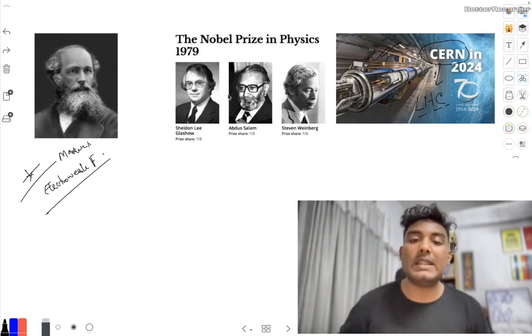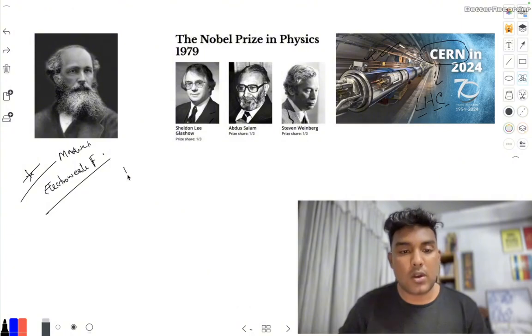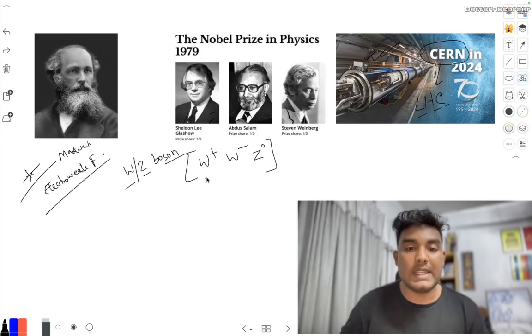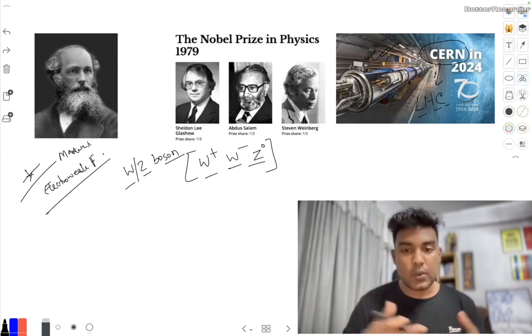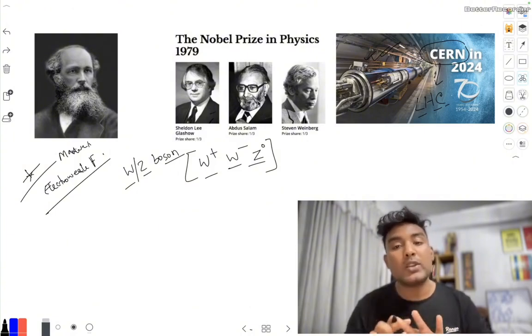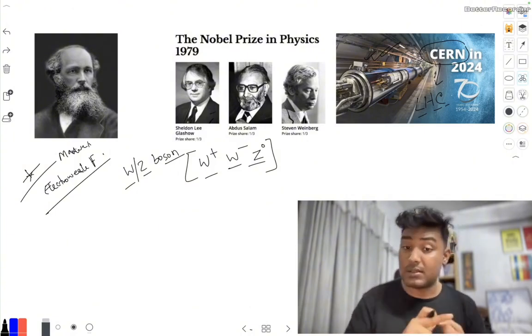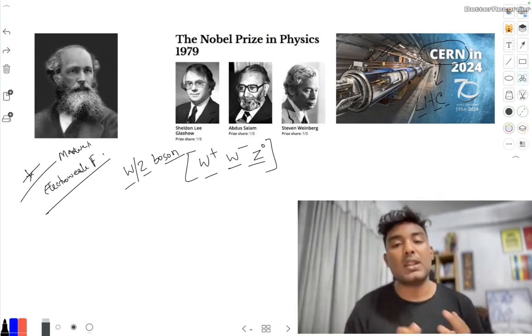These three scientists came up with three subatomic particles, which are called W and Z bosons. They consist of W plus, W minus, and Z0. They said that if we can combine the weak nuclear interaction with the electromagnetic force, these three subatomic particles will not have any mass. If they are massless, then we can combine the weak nuclear force with the electromagnetic force.